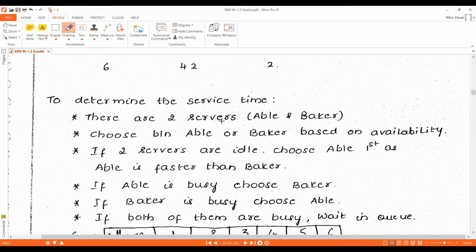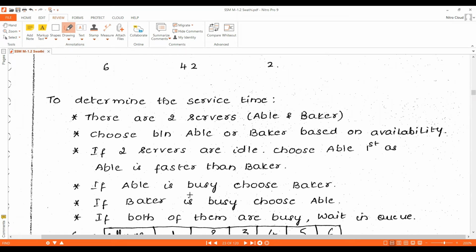Choose between Able or Baker based on availability. If both servers are idle, that means both Able and Baker are free, choose Able first, as Able is faster than Baker. In the question they have given that Able is more experienced than Baker and does things faster. So if both servers are free, Able will be assigned the customer.